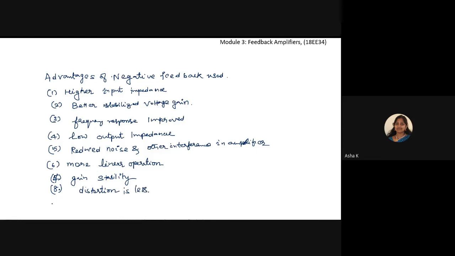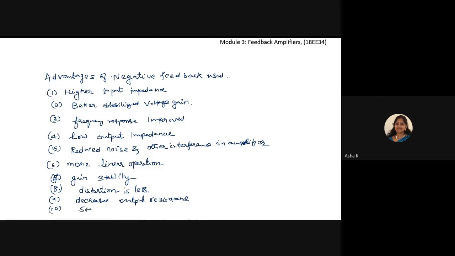Then decreased output resistance is another point. Decreased output resistance is another advantage. The operating point obtained is stable.